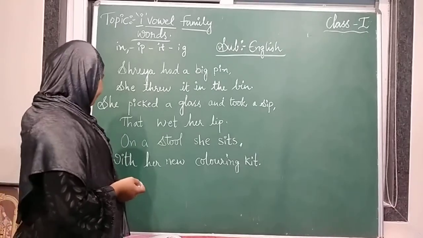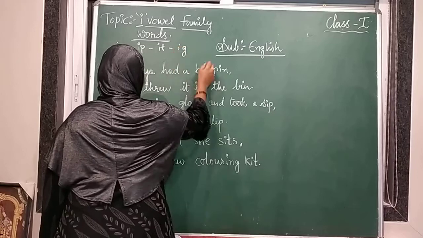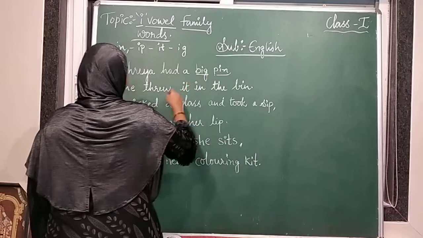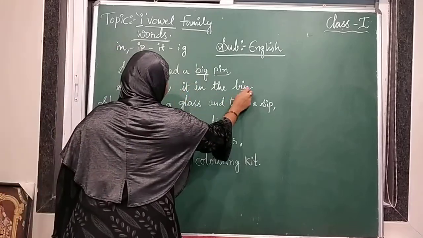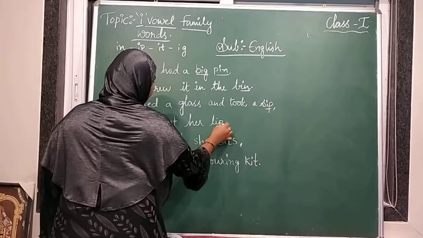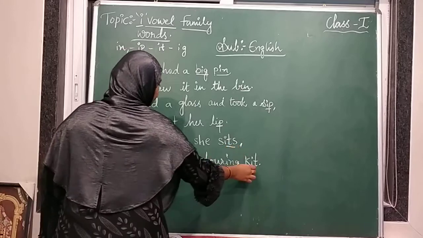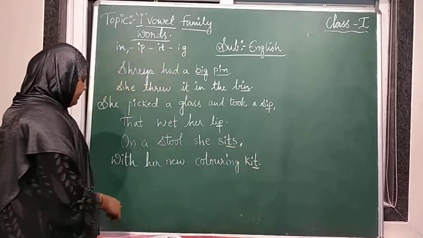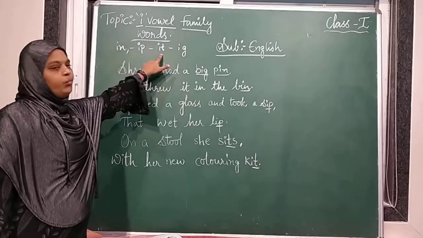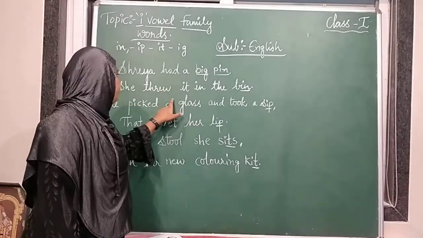This is the poem, and you will be getting the words with IG. Can you see here IG? IG words. IN, in, pin, and IP, ip, IN, in, and IP, ip, sits, kit. Can you see it? Everybody got it? These are the vowel sound words that I have written, which came under this poem.